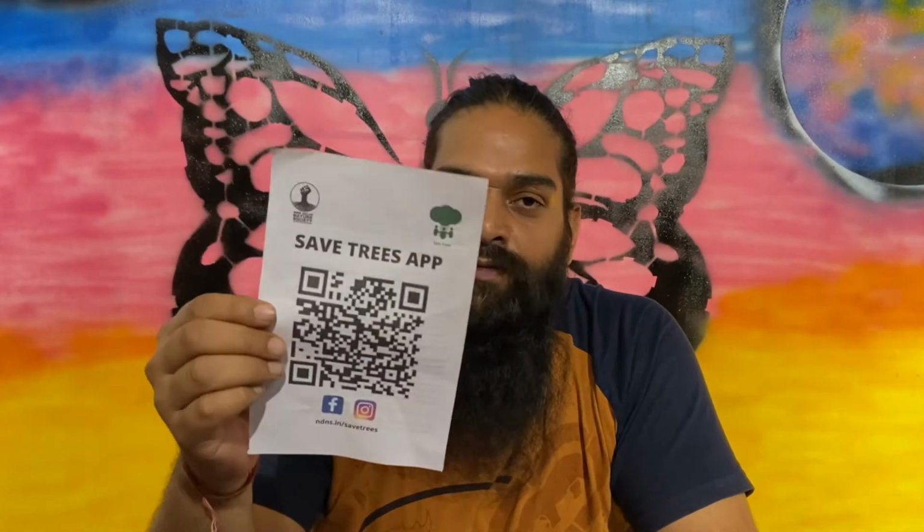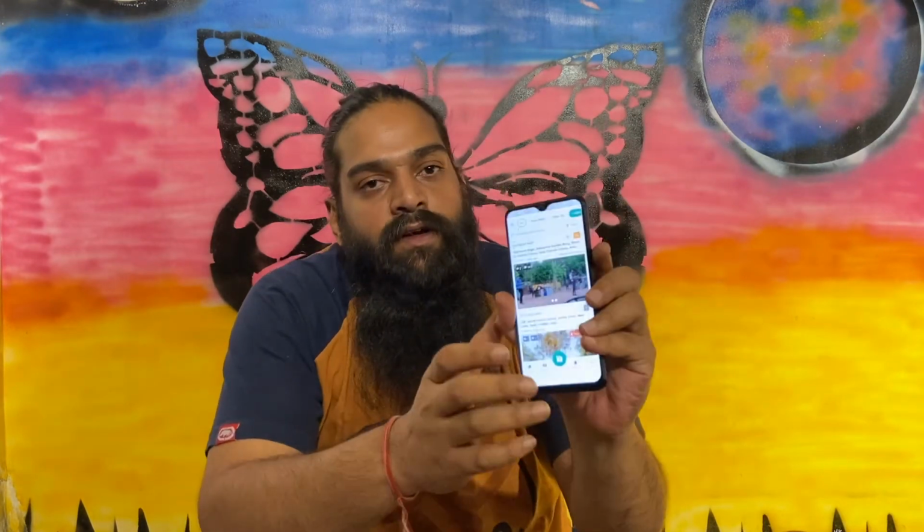We've just launched a new app called the Save Trees app. We have a QR code here, you can scan it with your phone. You can also find this app on the Google Play Store right now. So once you download the app, you register on it like you register on any other app. Once you open it, you have the home page right here.